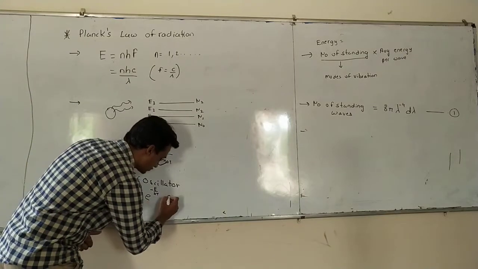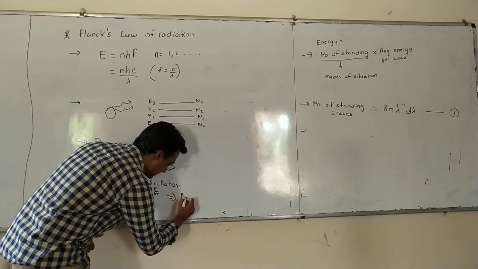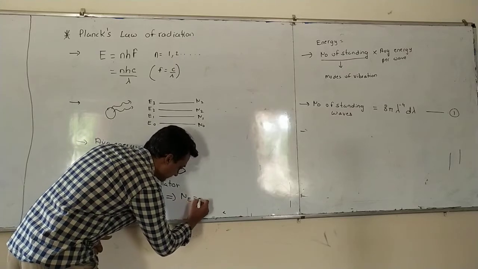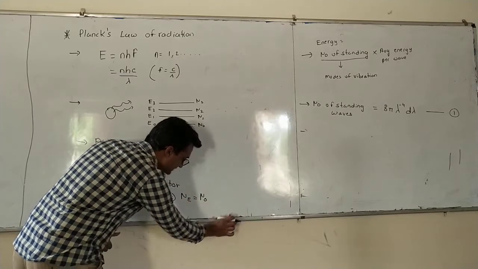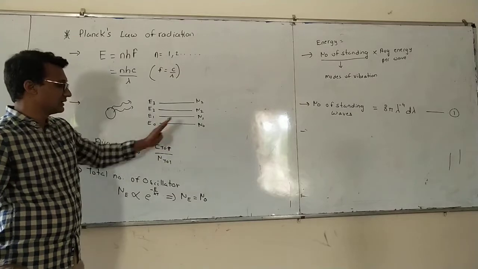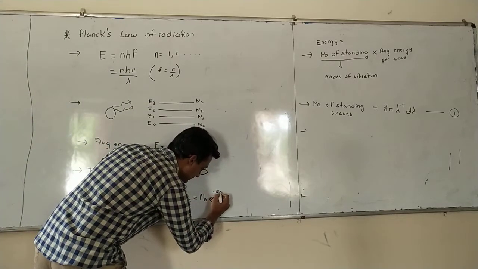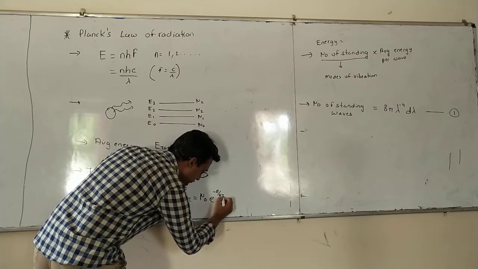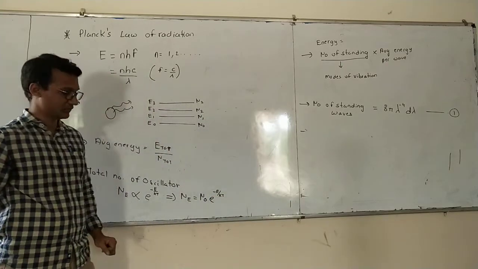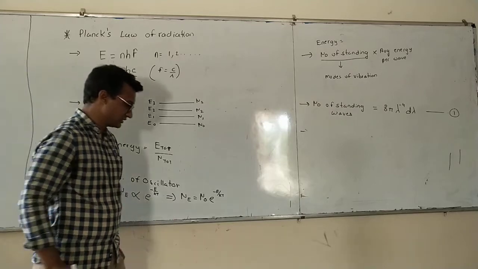If we remove this proportionality sign, we will get Ne is equal to N0, that is the number of oscillators in the ground state, into e raised to minus E by kT.